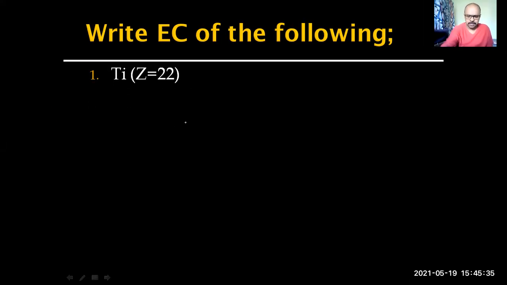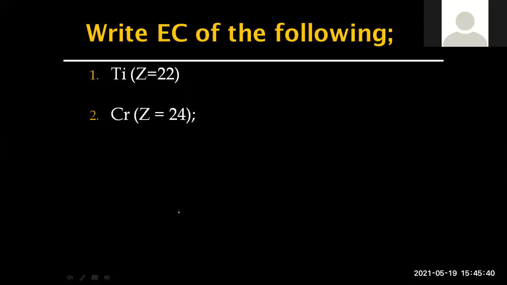You have all written titanium. Give me chromium. Chromium atomic number 24. I want the complete configuration. Let's see.